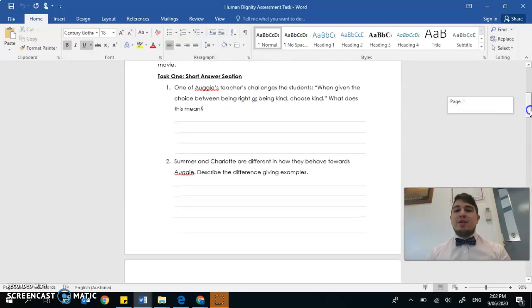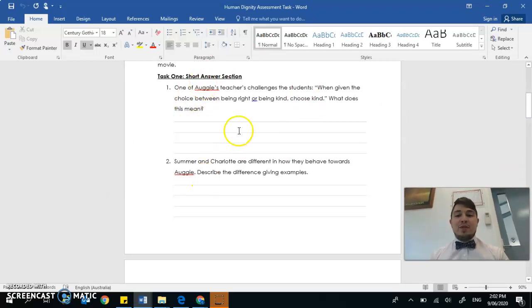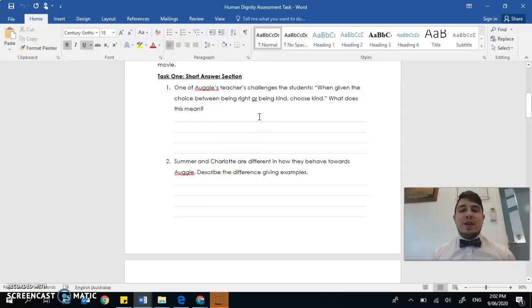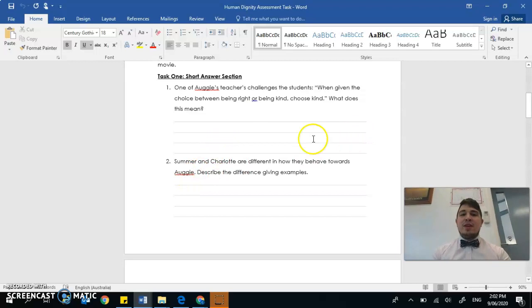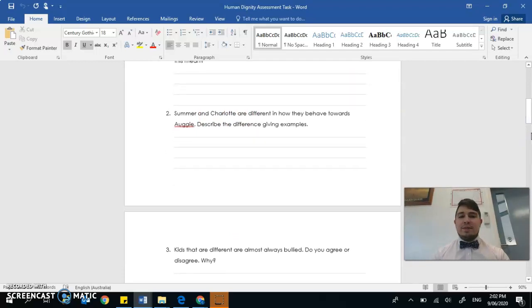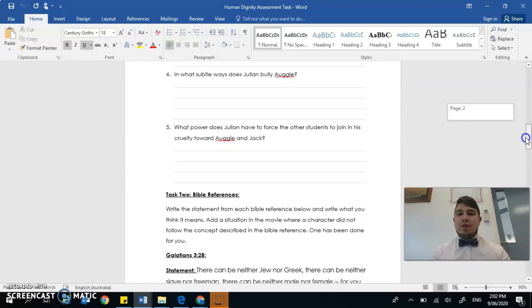Section 1 is really just short answers on the movie, so additional questions from the movie. If you've done the worksheet for the movie, some of these might overlap, and some of the answers you provided in the worksheet might help you answer these. Again, this is assessed, this is going on your report, and you're writing as much detail and as clearly in your best English as you can, in full sentences to all these questions. As we scroll down, there are 5 questions.